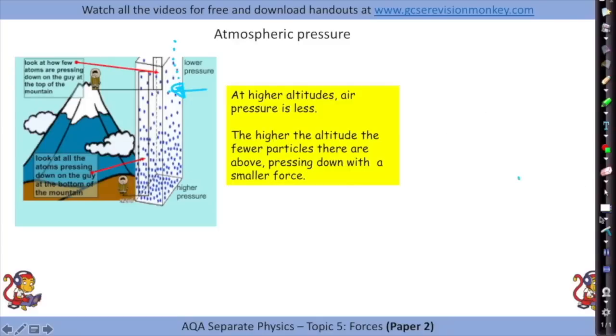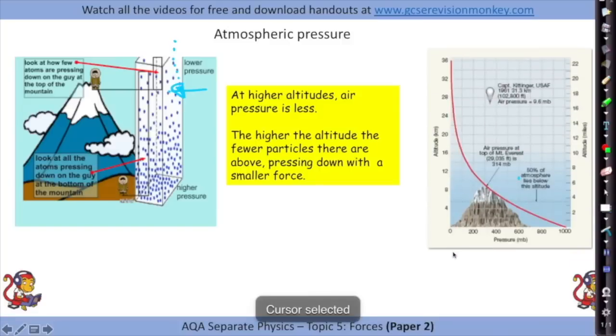And if we were to draw a graph of air pressure against altitude, against height above the ground, we would see that the pressure is very low when we're really high up in the atmosphere, and you can see it steadily increases as you get closer towards the ground.